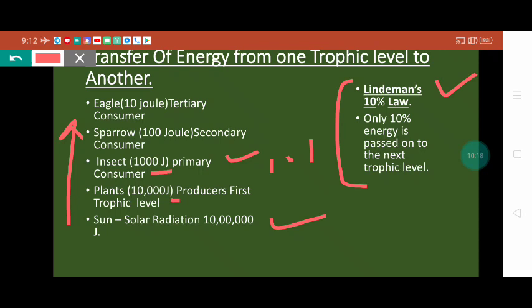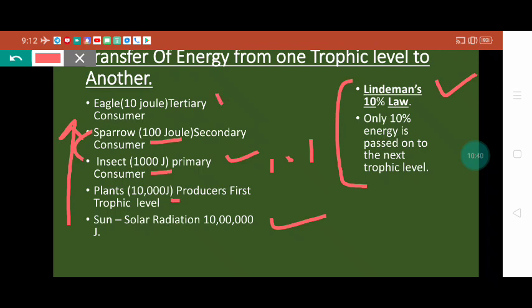Okay, when a sparrow consumes the insect, 10% transfers into the sparrow and the remaining 90% is released in the form of heat into the atmosphere. That means only 100 joule is received by the sparrow. And finally, when the eagle feeds on the sparrow, it receives only 10 joule.